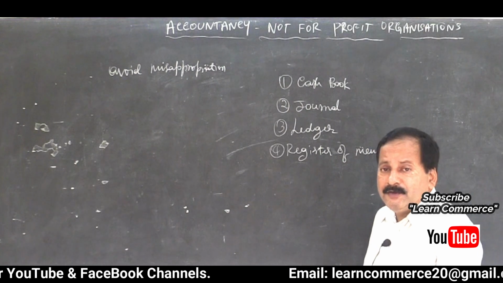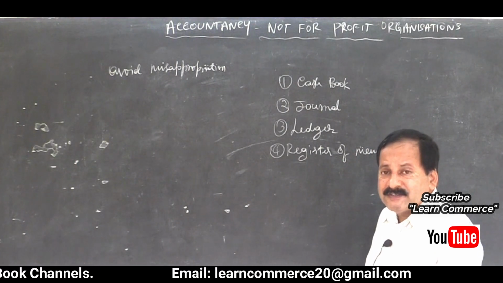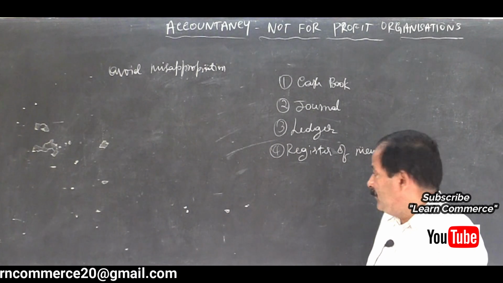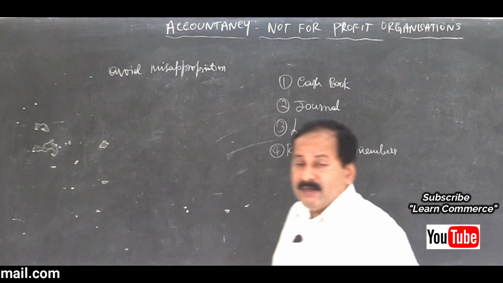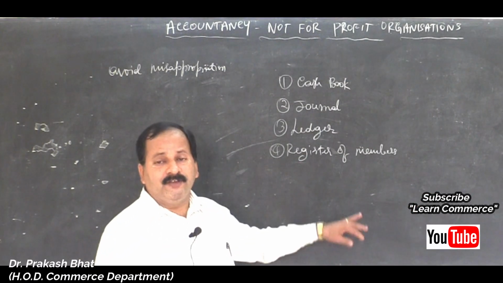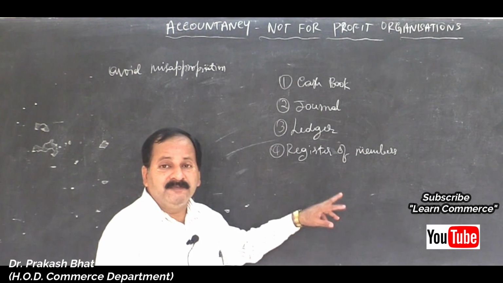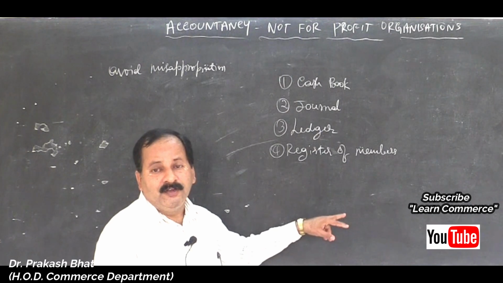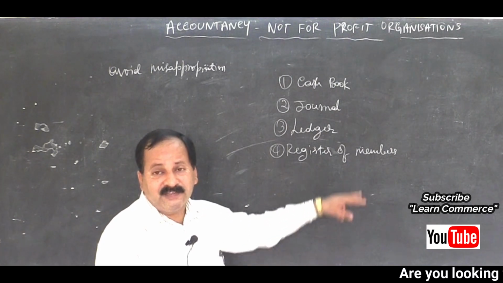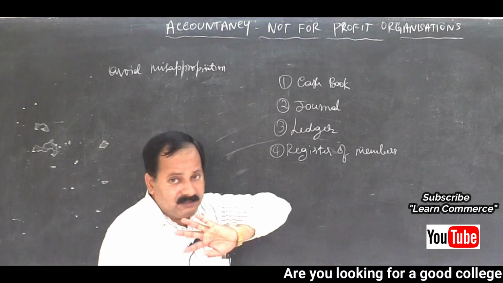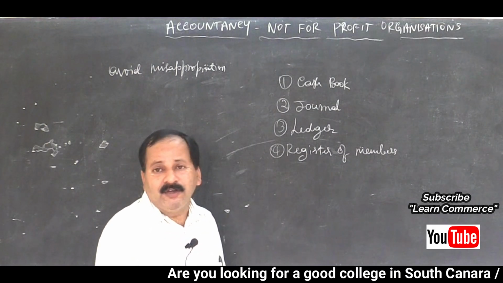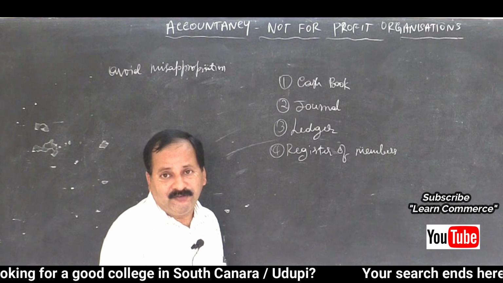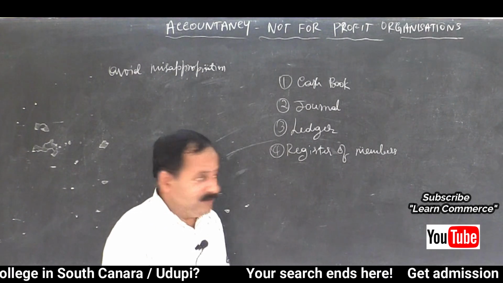Whenever a new entrant comes and joins, they will enter his or her name in that register, and once the name is entered in that register, then only the person will be legally a member. Till the name of that person is entered in the register of members, he is not the member of the not-for-profit organization. Be careful about this. Clear?